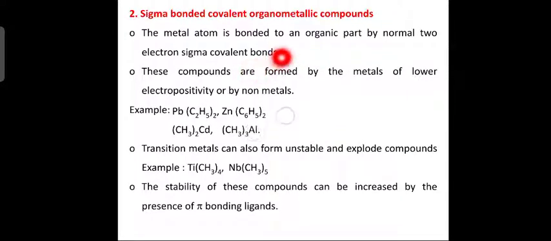Now the second classification is sigma bonded covalent organometallic compounds. Here the metal atom is bonded to an organic part by a normal 2 electron sigma covalent bond. So in these compounds the metal atom is bonded to the organic part by normal 2 electron sigma covalent bonds.